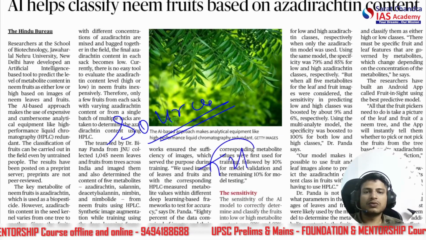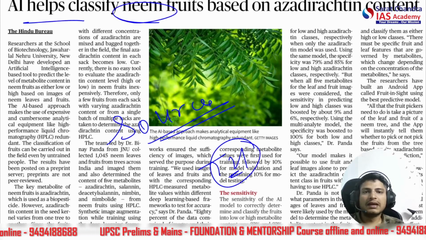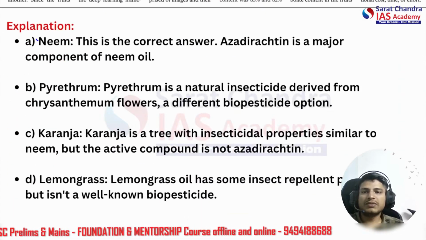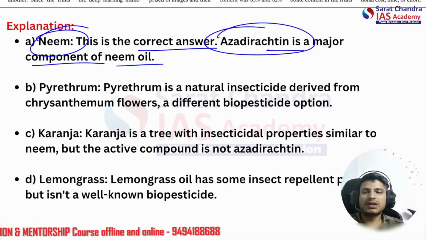Source is again the Hindu. AI helps classify neem fruits based on the azadirachtin content. You can read this news in the PDF. So neem is the correct answer. Azadirachtin is a major component in the neem oil. The next option is not correct, but let's read about it.